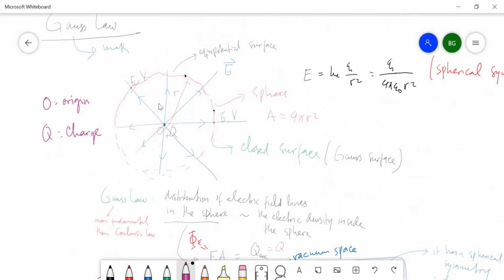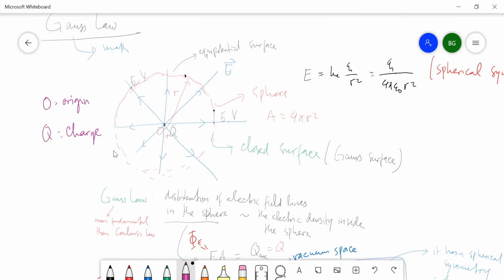Muatan titik itu apa? Satu titik itu hanya bisa satu muatan, dan menurut hukum Coulomb, muatan titik punya simetri bola. Apa simetri bola? Medan listriknya hanya bergantung pada jarak atau radius dari titik pusat ke permukaan bola. Misalkan radiusnya R kecil.